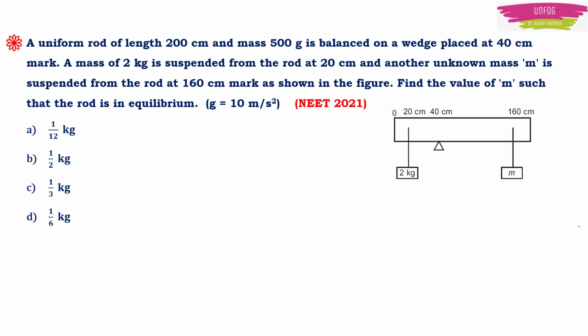And here acceleration due to gravity g is given as 10 meter per second square, because the given masses will be under the influence of gravity. And 4 options are given. One has to choose the right option.